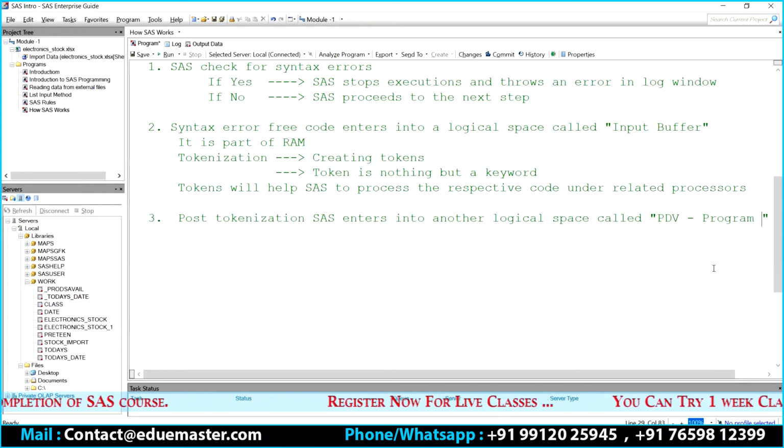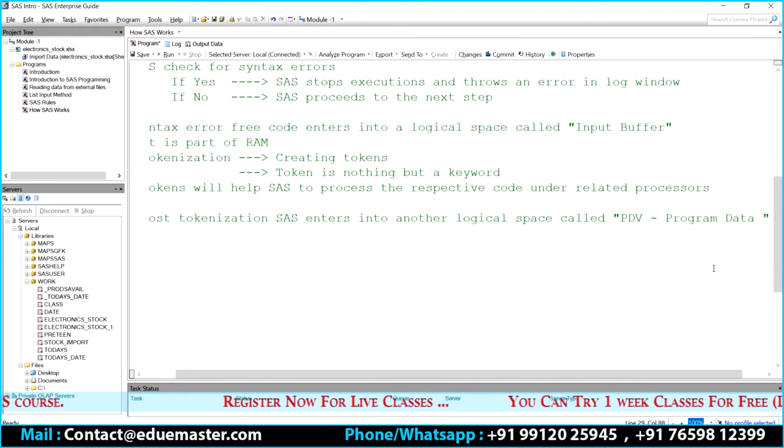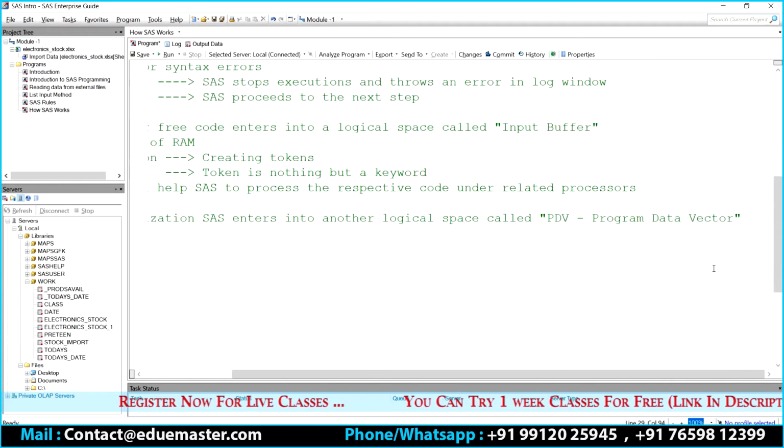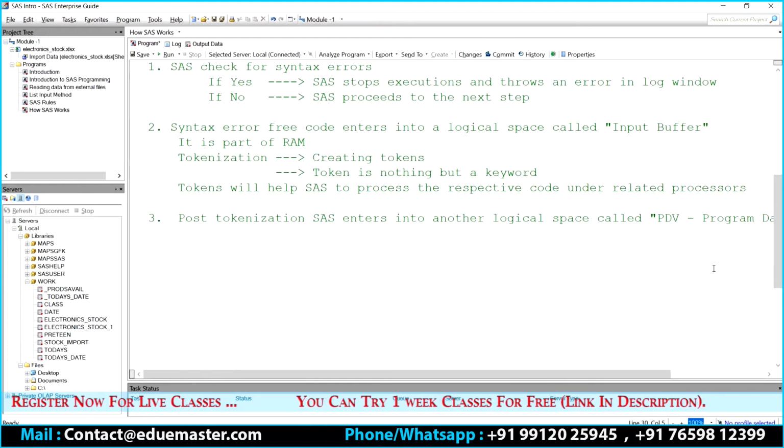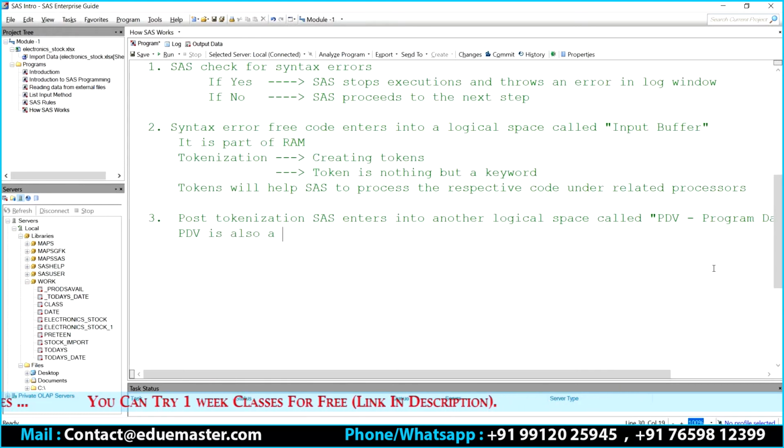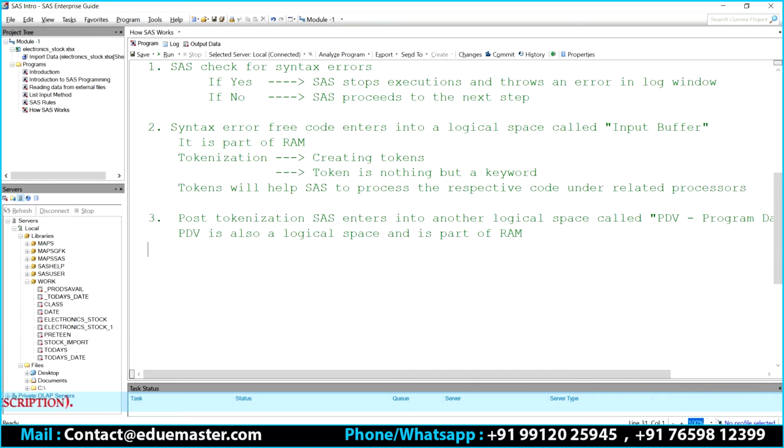Remember these keywords. Program Data Vector. PDV is also a logical space and is part of RAM.